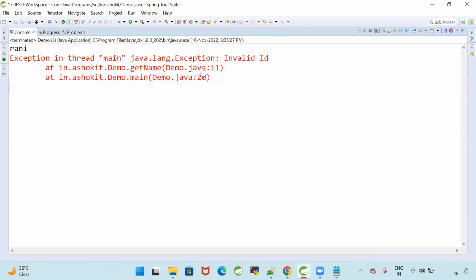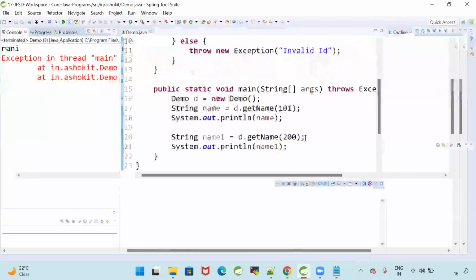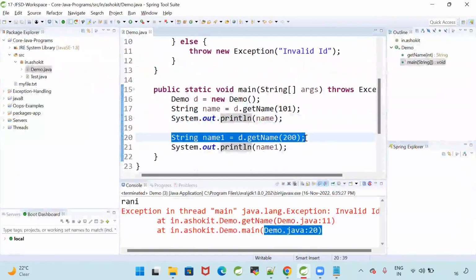Main method called the getName method. Because of that method call, I got the exception. If I don't call it, I will not get that. So root cause, exception stack trace.